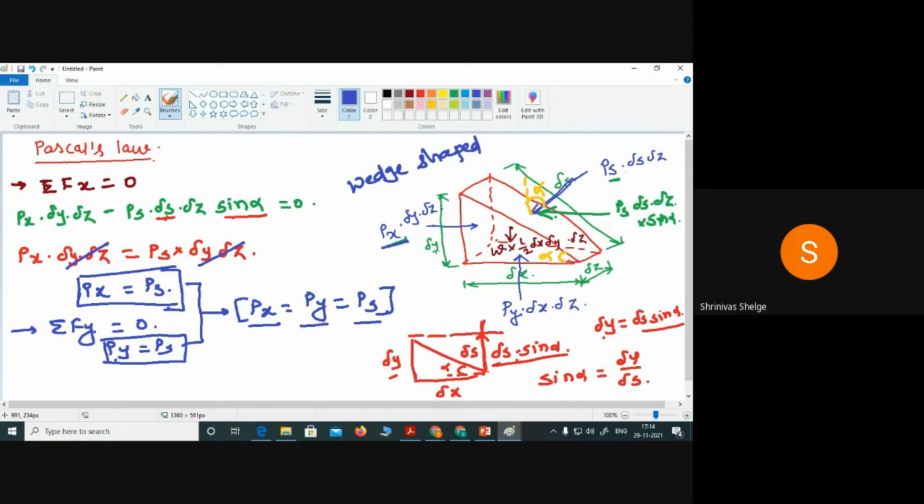And after that we started with Pascal's law. According to Pascal's law, the intensity of pressure at a point in a static fluid is the same in all directions. So that is what Pascal's law is. Okay.